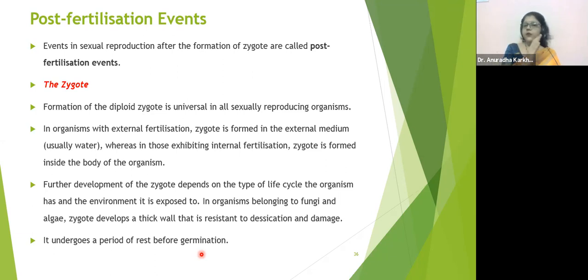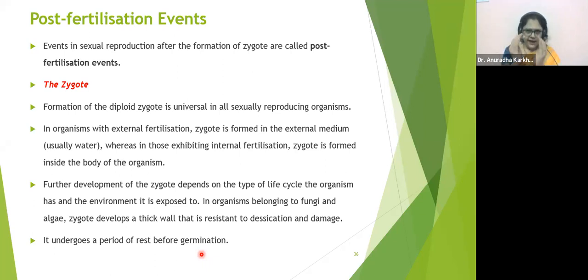But what is the thumb rule? The offspring should resemble the parents with respect to the number of chromosomes. If parents are diploid and offspring are haploid, it will not work. Similarly, if parents are haploid, as in the case of honeybee, and the offspring are diploid, it will not work. Another example of haploid is the majority of algae. The majority of algae are haploids. Now, if they are haploid and the offspring becomes diploid, how will that work?